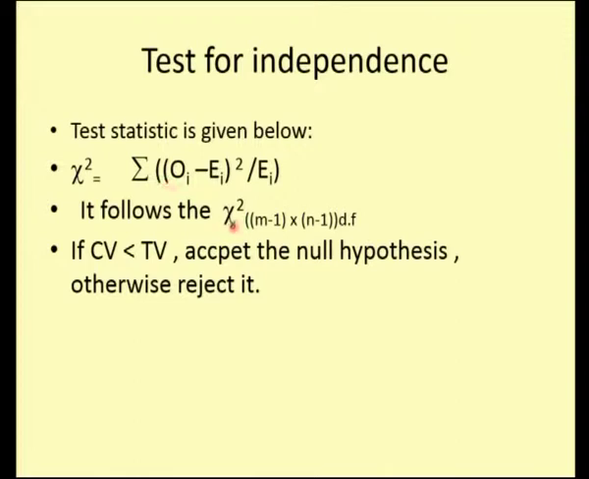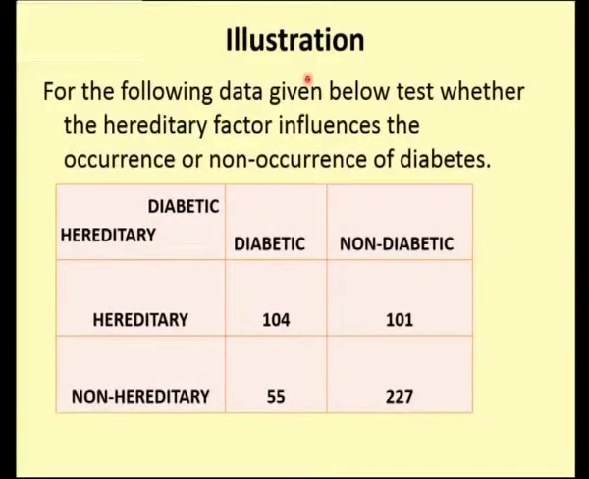This follows chi-squared, not with n minus 1 degrees of freedom, because here we have an m by n contingency table. Therefore, the degrees of freedom will differ: m minus 1 into n minus 1 degrees of freedom, where m is the number of rows and n is the number of columns. So, if you are testing for independence of attributes, the degrees of freedom will be m minus 1 into n minus 1. As in other tests of hypothesis, if your calculated value is less than the table value, accept, otherwise reject it. We will see an illustration for the independence of attributes.